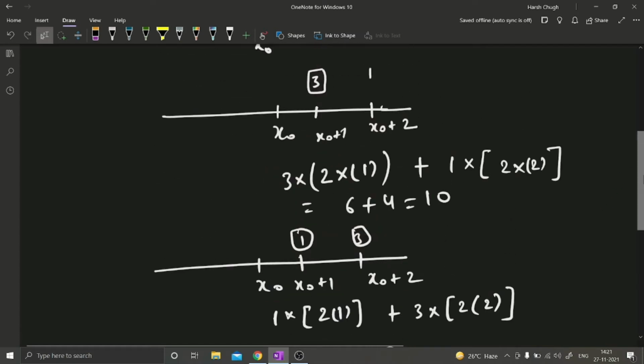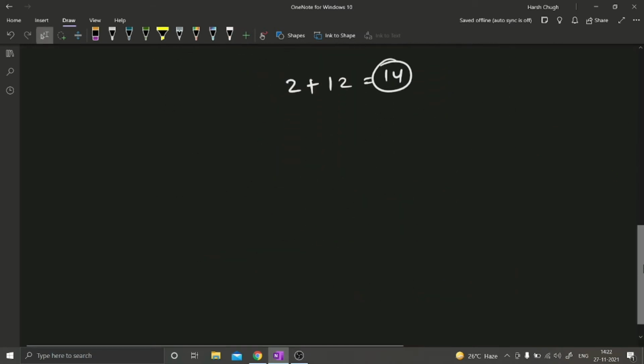And in the previous case when we were placing the three building as closer, the time was less. So now you can understand that the building which we are going to visit more frequently, we are going to place as close as possible, right? So when we are comparing 1 and 3, then we will place 3 building as closest as possible, then we will place 1, right? Now let's come to the example again. This was just to make you understand that the building which we are going to visit more frequently, we are going to place it as closest as possible, then the other building we will place.